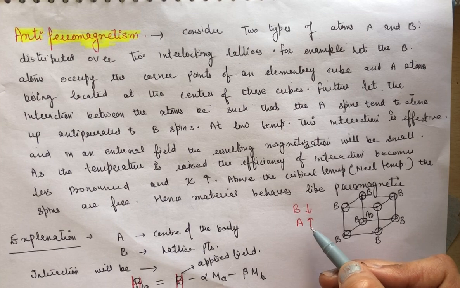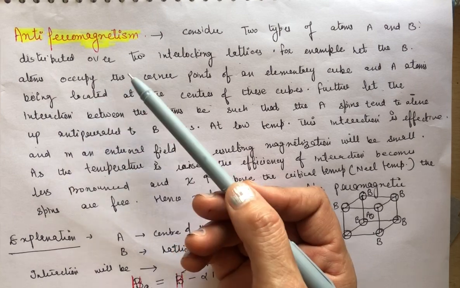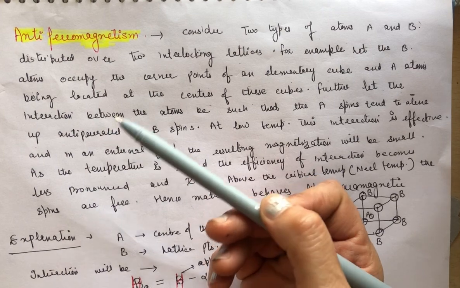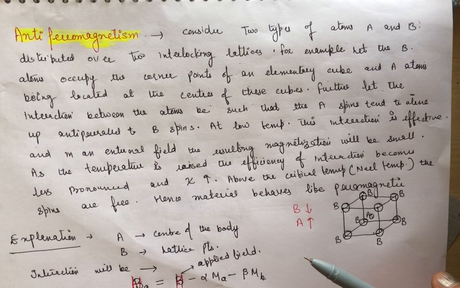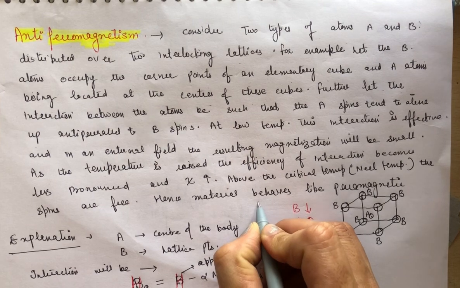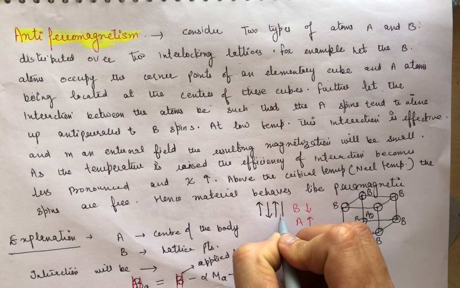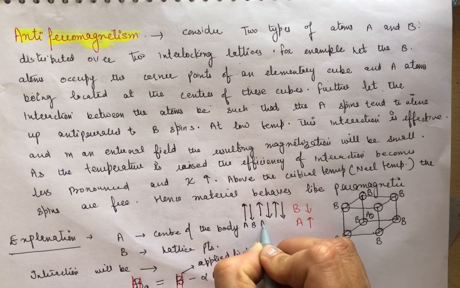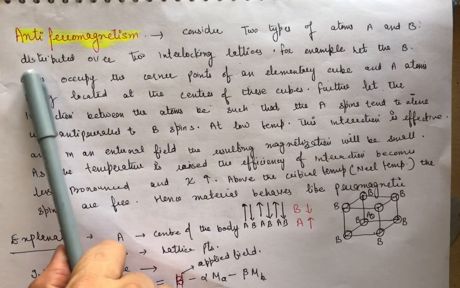Or you can also say that antiferromagnetism occurs when the magnetization of both the lattices, made of atoms A and B, is equal and directed opposite to each other. If they are equal and opposite, then the net magnetization is 0. The magnitude is the same for A, B, A, B, A, B. So the net magnetization is 0. That's why its name is antiferromagnetism.